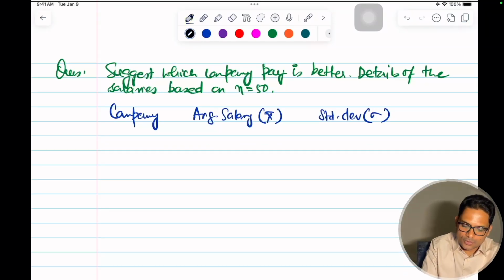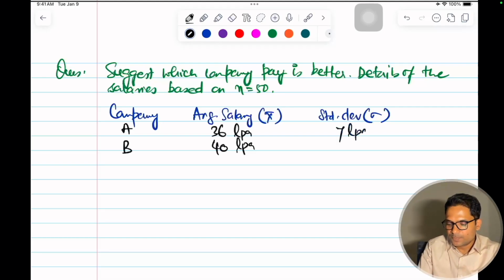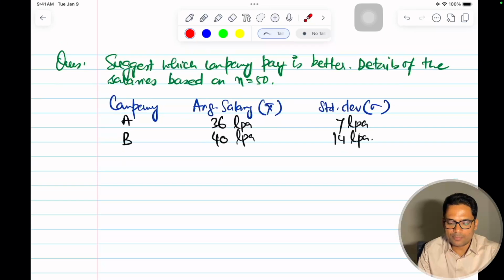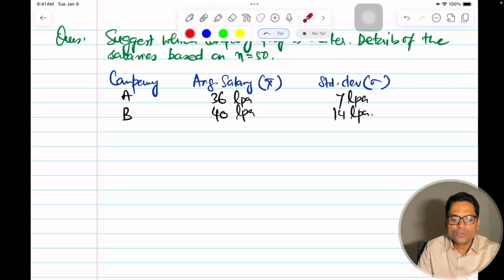So there is one company A, there is one company B. One is giving you 36 lakhs, one is giving you 40 lakhs, LPA. The standard deviation for this is say 7 LPA, and for this is 14 LPA. So on the basis of this information, you have to tell me with 95% confidence interval which pay is better. We'll use that tool to come to that conclusion.